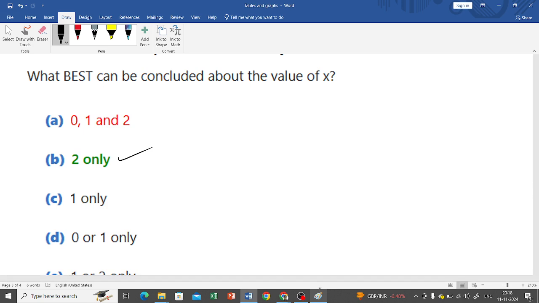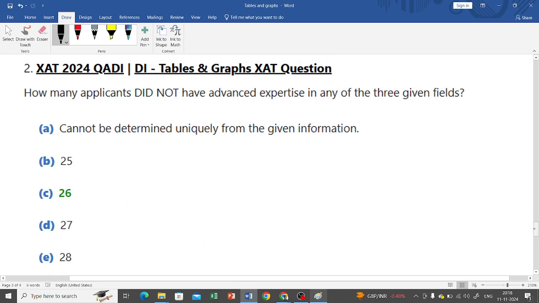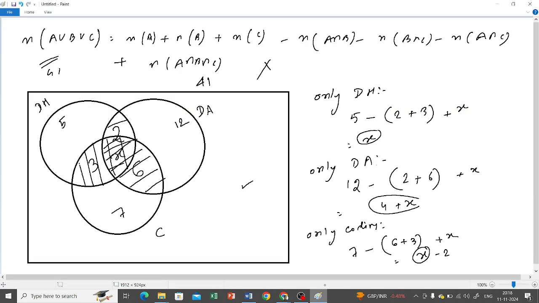Understood, Ritama? Yes, sir, understood. 2. So now the rest can be done very easily. There is only one more question. How many applicants did not have advanced expertise in any of the field? Here is the thing which specifies that 41 is not everything. Okay, so once we have x equals to 2,